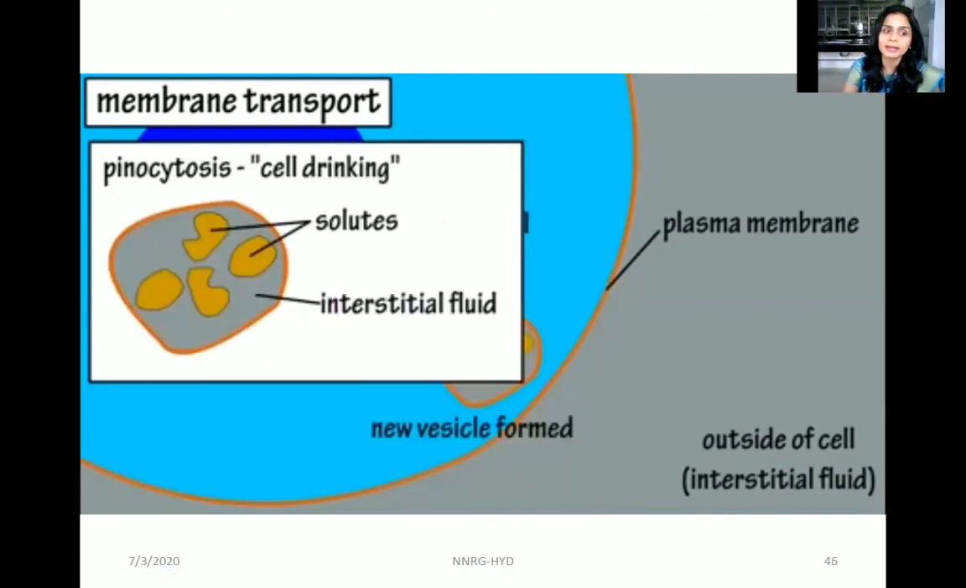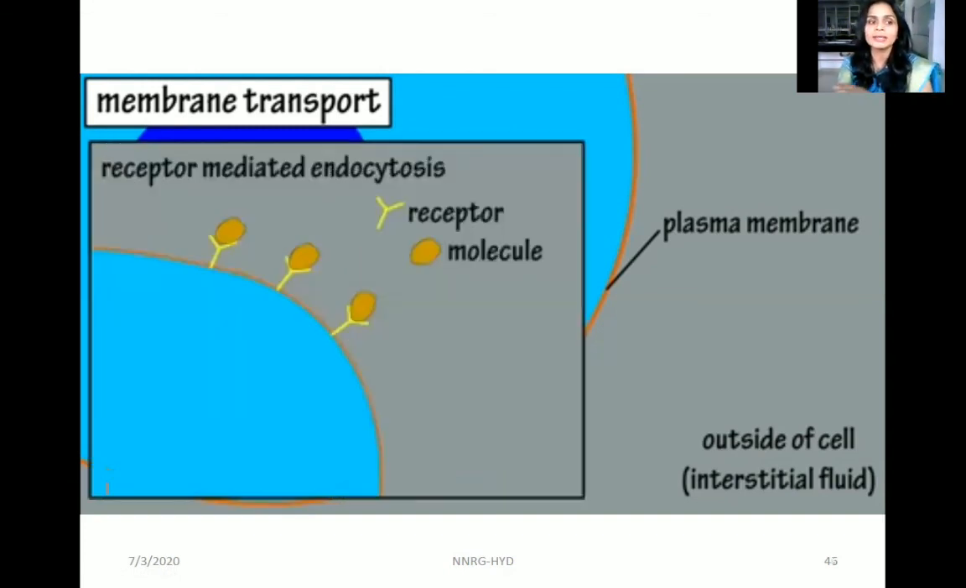Now, the other one is pinocytosis. There it is eating, here it is drinking. Because in pinocytosis, the solutes which are present in the interstitial fluid, the cell vesicle takes up the fluid, like they drink. They don't particularly take the solute and eat. That is in phagocytosis, where the solutes are eaten up by the lysosomes. Here in pinocytosis, cell drinking, they take up the interstitial fluid, and then the solutes present in it automatically get in. That is the other one.